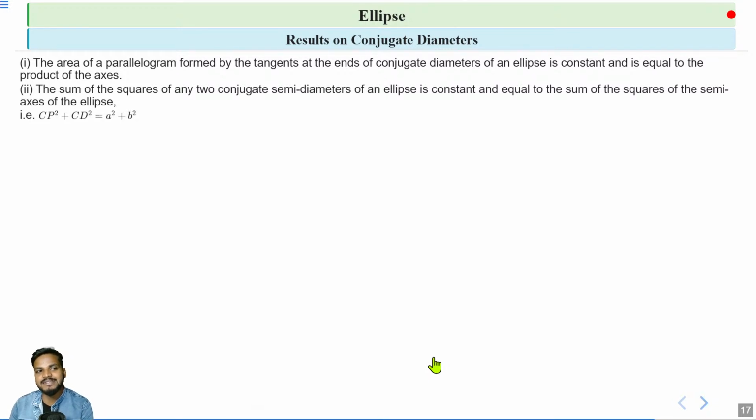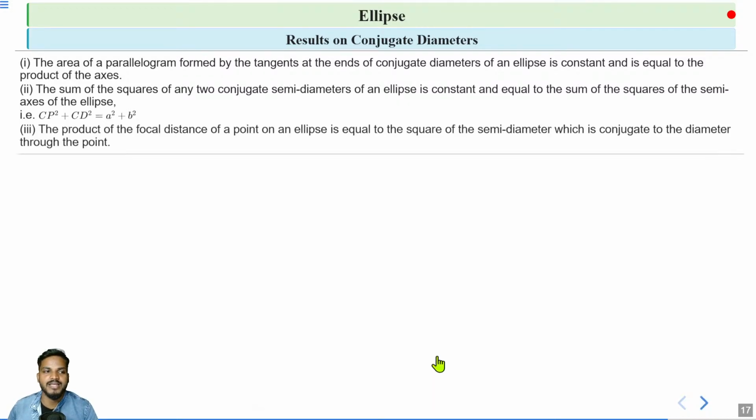So if CP and CD are the conjugate semi-diameters, then CP squared plus CD squared is equal to a squared plus b squared.